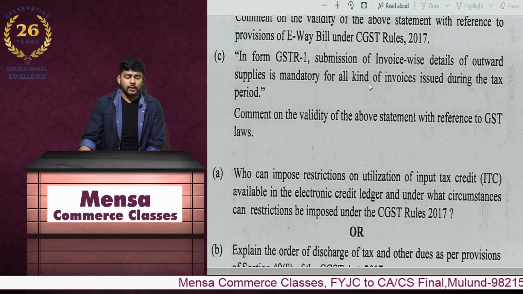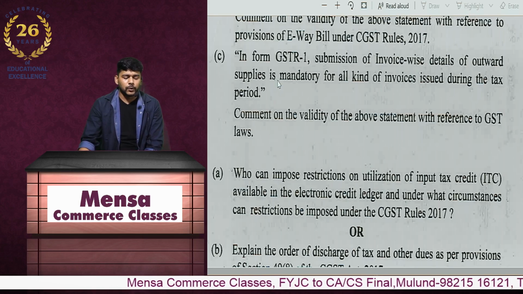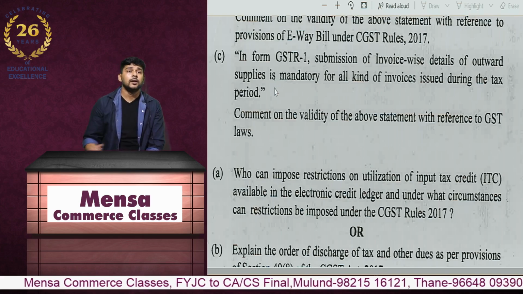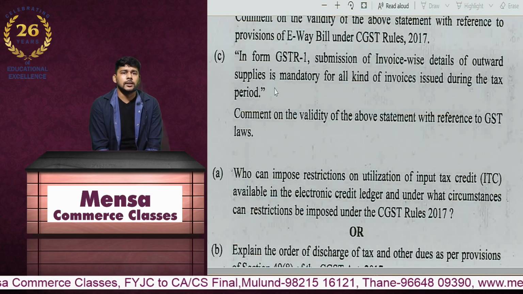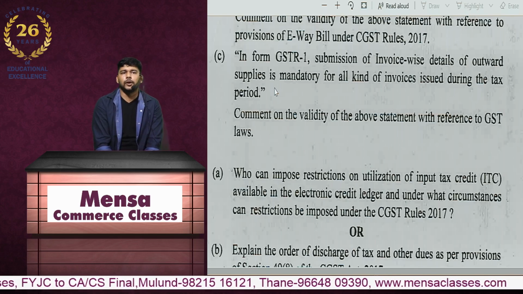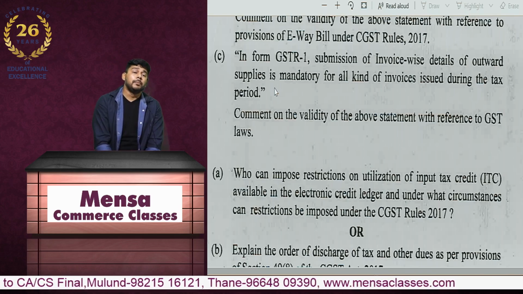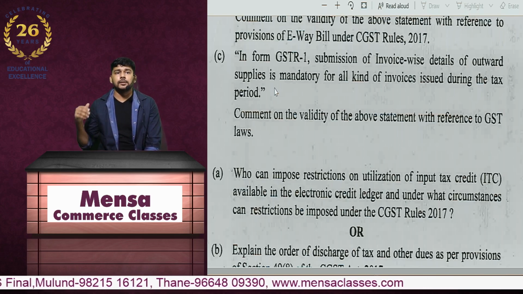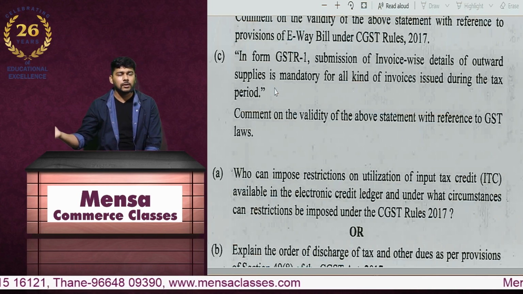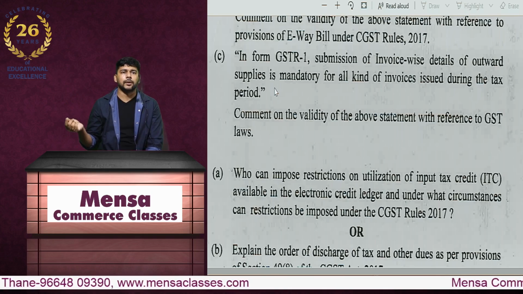In Form GSTR 1, submission of invoice-wise details of outward supply is mandatory for all kinds of invoices issued during the tax period. So, not all kinds of invoices. Yes, for B2B invoices, invoice-wise details are to be given. For B2C, consolidated details are to be given. For B2C large, that is interstate more than 2,50,000 rupees, if I made a supply to an unregistered customer, then also I am required to give that separate disclosure.